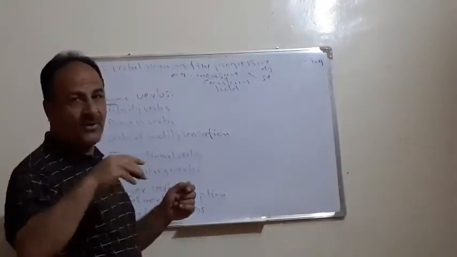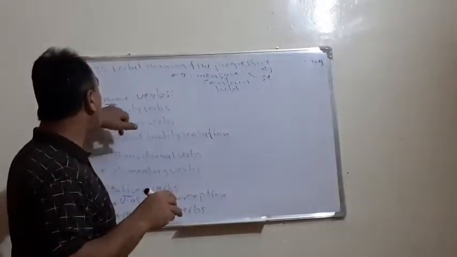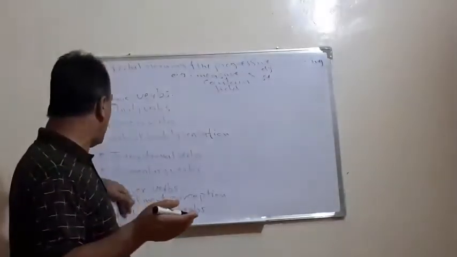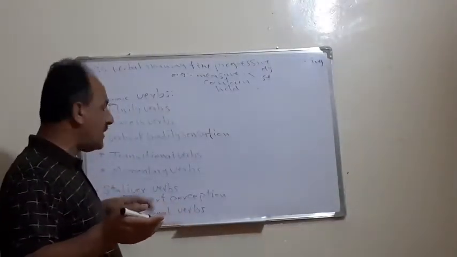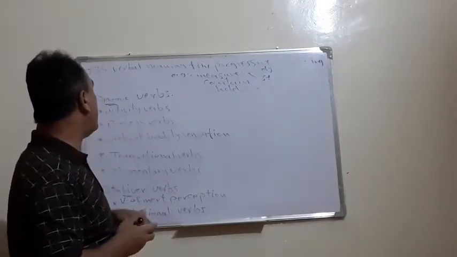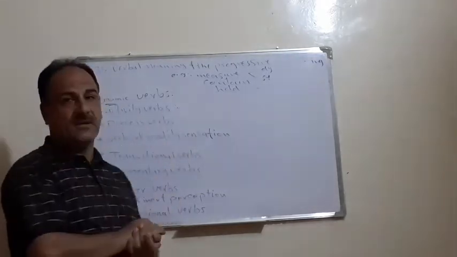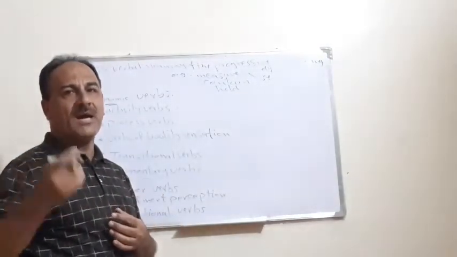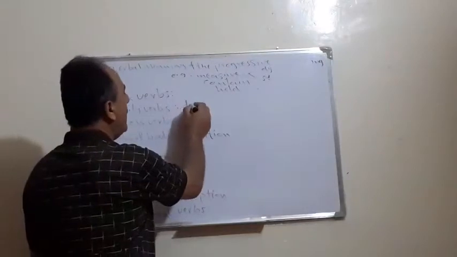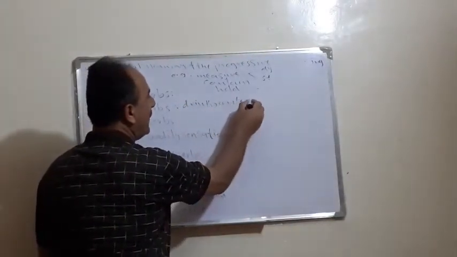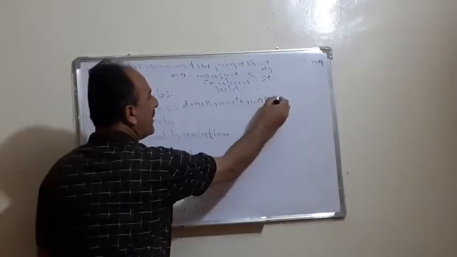At that time, we divided the stative verbs into categories like verbs of bodily sensation, position, believing, etc. Today we have the reverse. We are going to classify or divide the dynamic verbs and keep only stative verbs in two categories. The first group of dynamic verbs, verbs of activity, require an action or activity when we apply them. For example, the verb drink, or write, or walk, or speak.